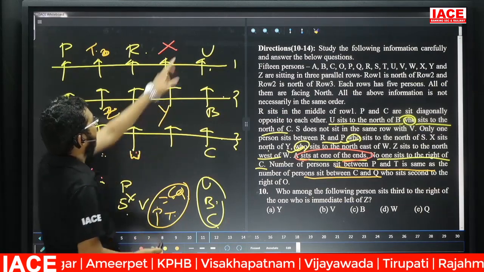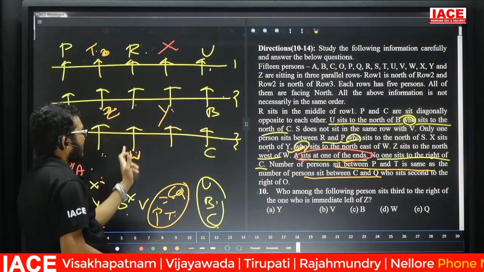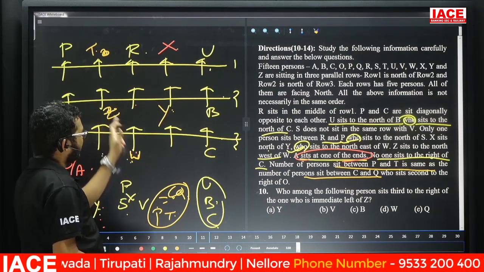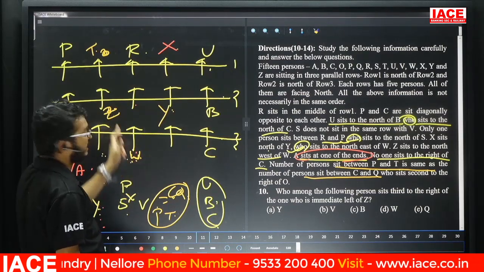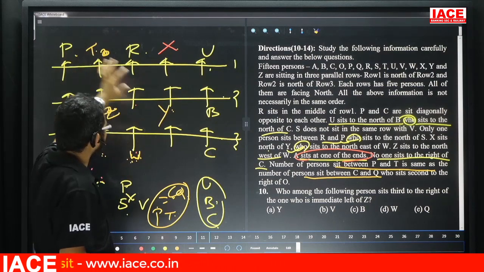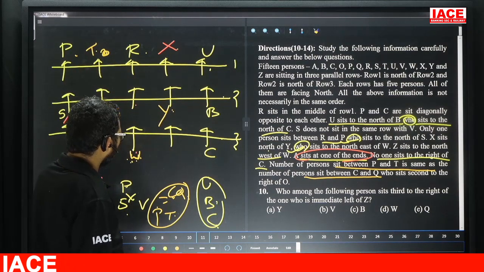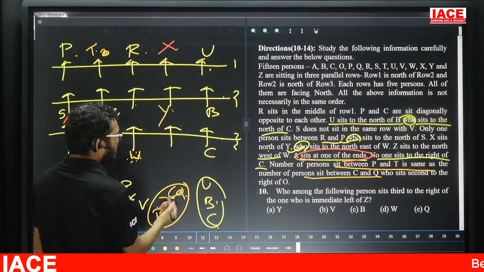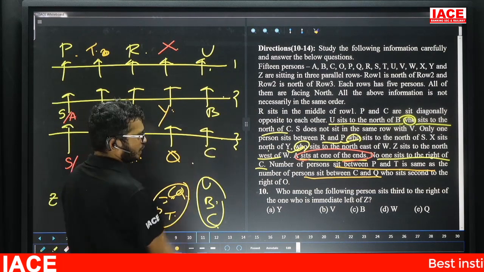Now see here, friends. X is north of Y. Y is northeast of W. Next, Z is northwest of W. Now friends, check here. Between P and T, how many persons? There is no person. P and T have no person between them, so now C and Q also have no person. Then the funny spot here is Q.